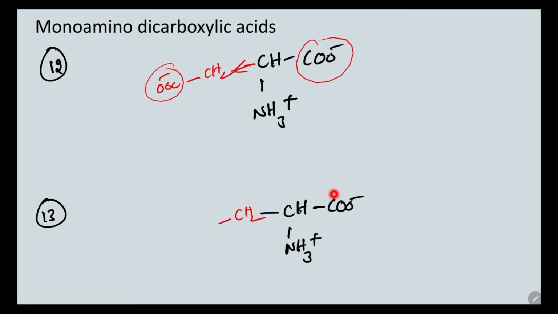Next, this is again similar, so this is called glutamic acid. What we have here, alpha, beta, gamma carboxylic acid, here alpha, beta. So the beta carboxylic acid is the side chain, whereas in the glutamic acid the gamma carboxylic acid is the side chain. Okay, so these two are the monoamino dicarboxylic acids.